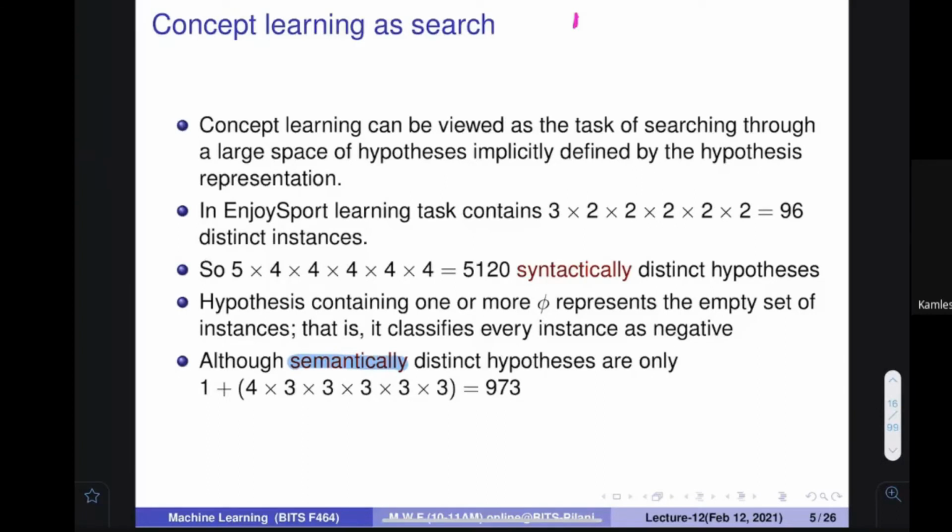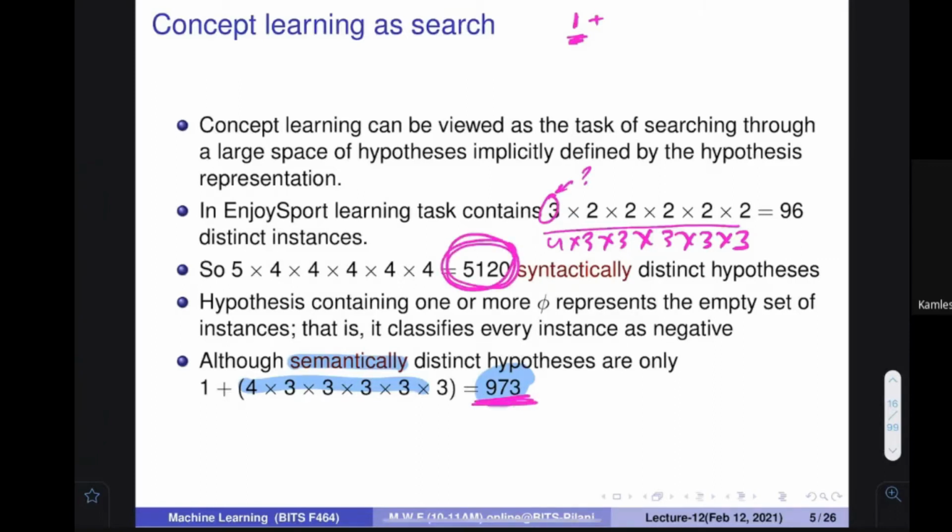And then I say that here either I put the value or I put the question mark, and see how many such things are possible. And then I add one, that is for all the things which actually contain the phi. So the total number of different hypotheses possible is 4 multiplied by 3 multiplied by 3 multiplied by 3 multiplied by 3 multiplied by 3, and this number comes out to 973. So you have seen that however many hypotheses are possible, the ones which are actually different are only 973.